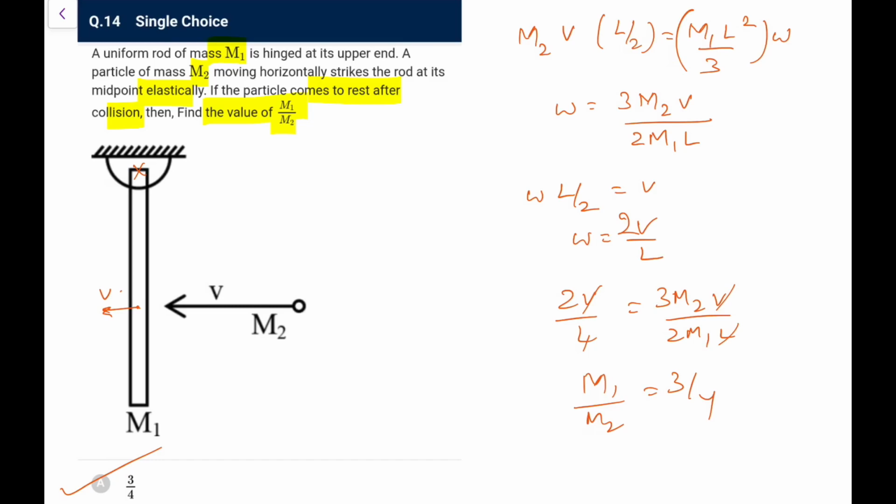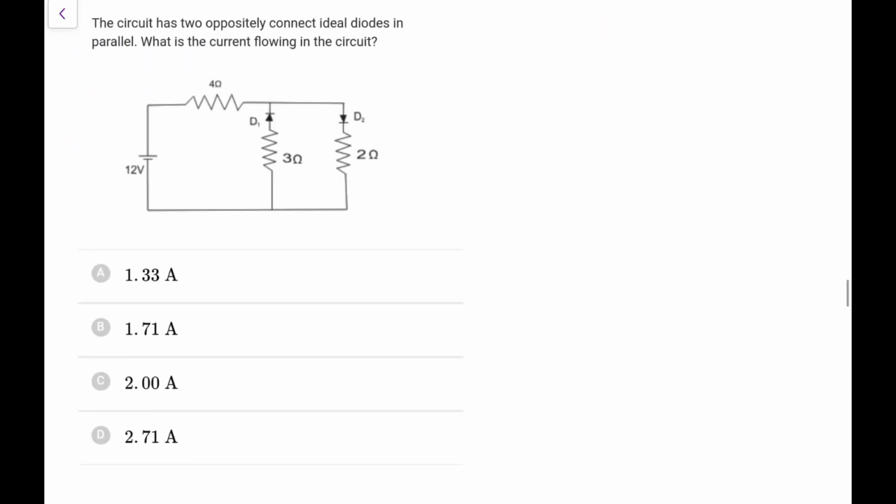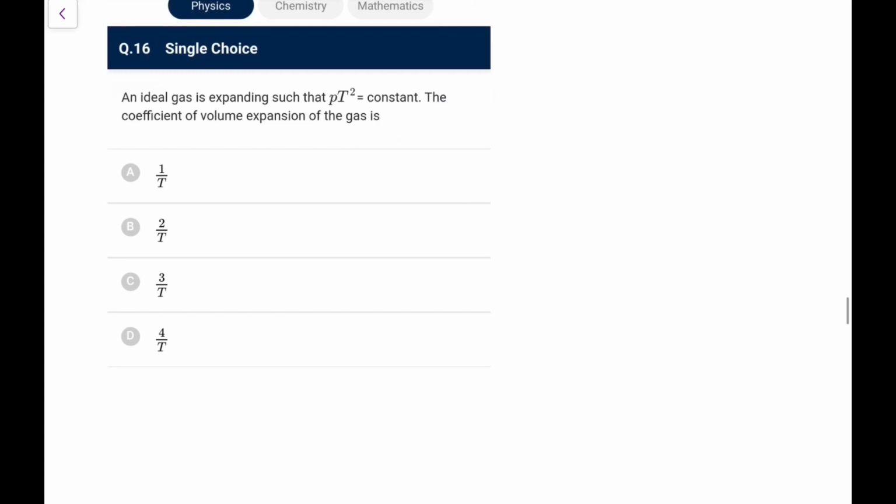So again a nice question on collision with rotation. Next one. The circuit has two oppositely connected ideal diodes in parallel. Okay, find the current flowing. This is a very easy one for you. This won't conduct, this will conduct, so only this loop is active. 4 plus 2 is 6, so the current is 2 ampere. Go for option C.